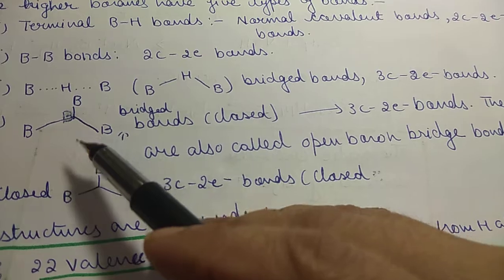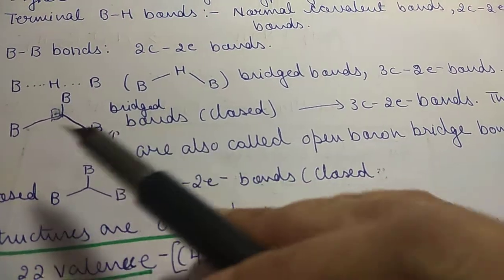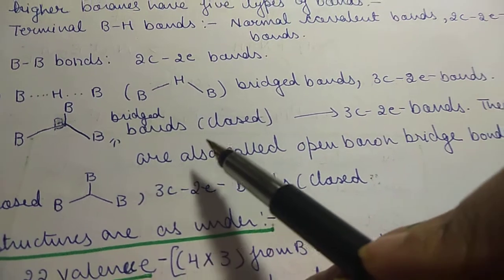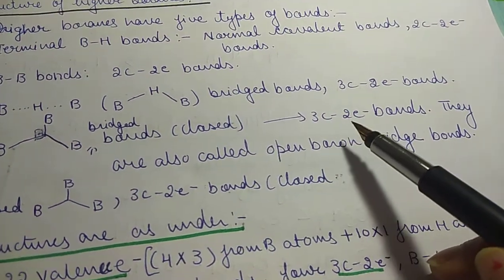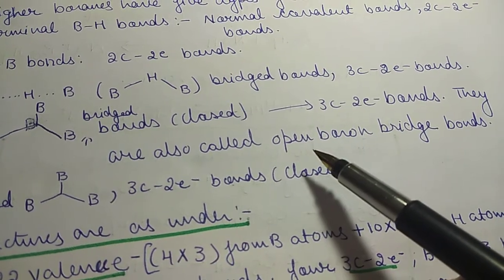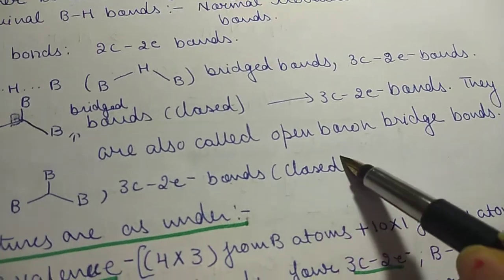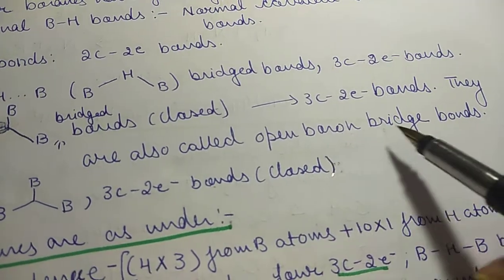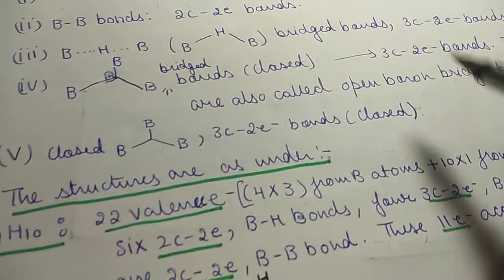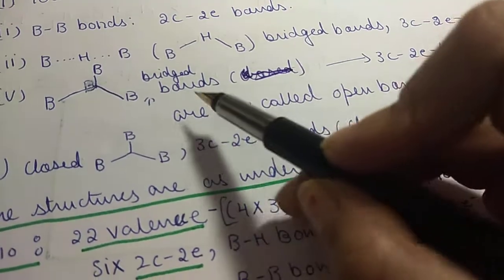Then there is another type of bond in which 3 boron atoms are attached, BBB bridged bonds. This is also a 3 center 2 electron bond. These are also called open boron bridge bonds.